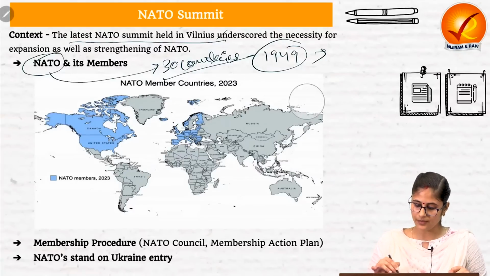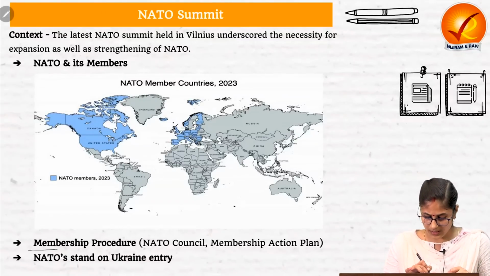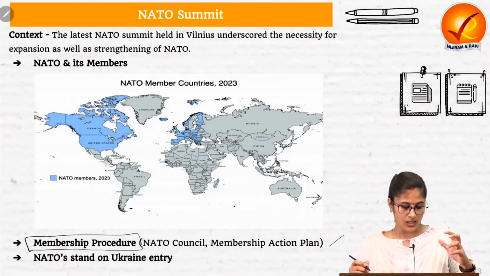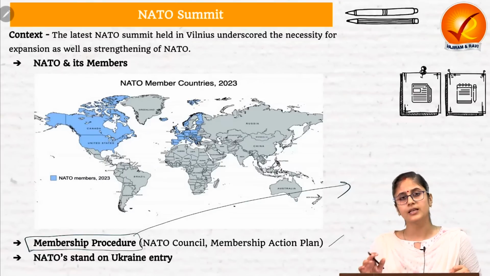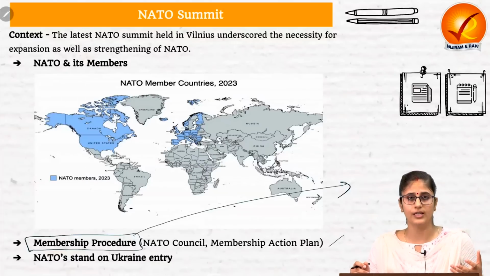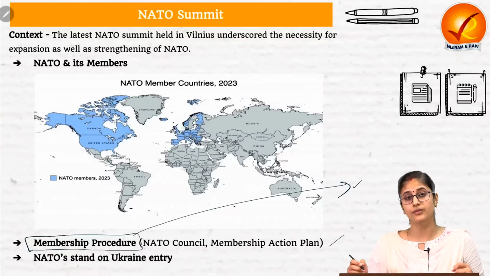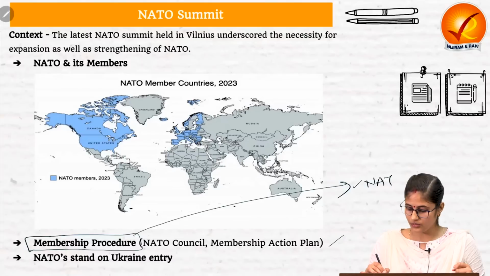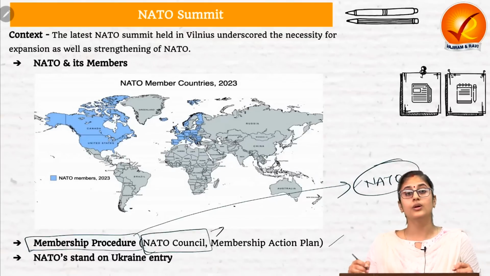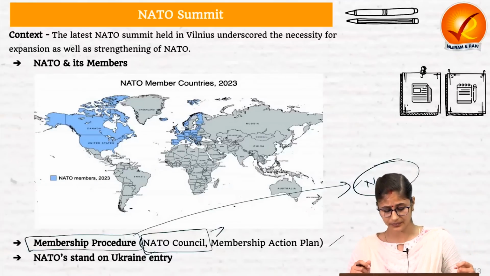Now the next aspect that we need to understand with regard to NATO is what is the procedure to get the membership of NATO. Any country can get the membership of NATO if it shows the willingness that I want to join NATO. After the country has shown the willingness, the NATO Council would be looking into whether we should invite this particular country or not.